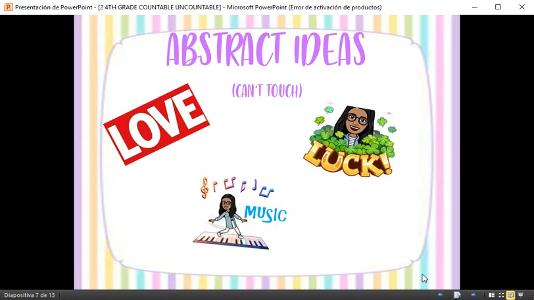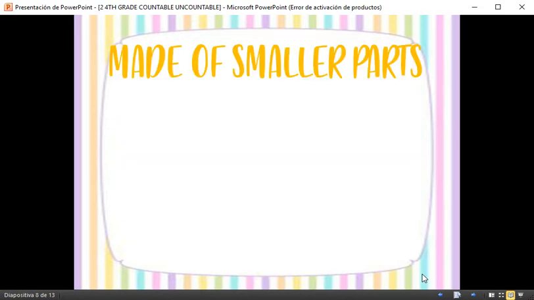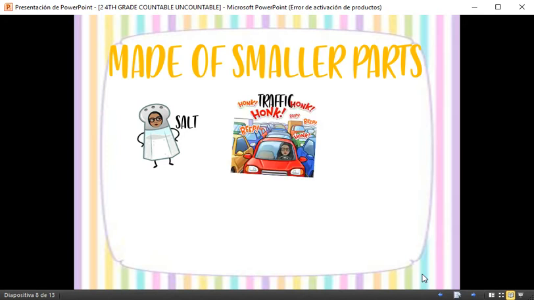Let's see. Another category we have is something that is made of smaller parts, like salt. This is also uncountable. Traffic. Okay, probably there is a lot of traffic and it's made of a lot of cars.